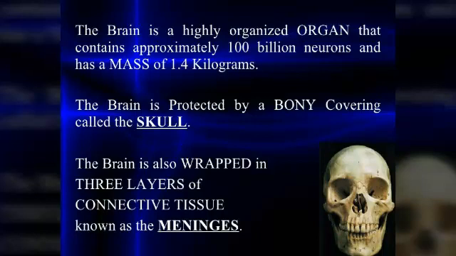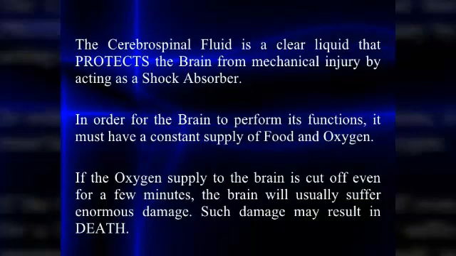As I told you, there is a bony covering layer, that is the skull, and another layer called meninges. The meninges is made up of three layers: dura mater, pia mater, and arachnoid.